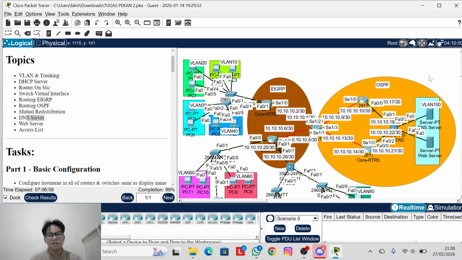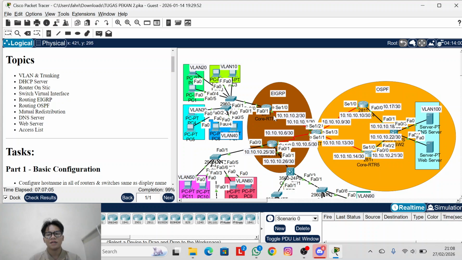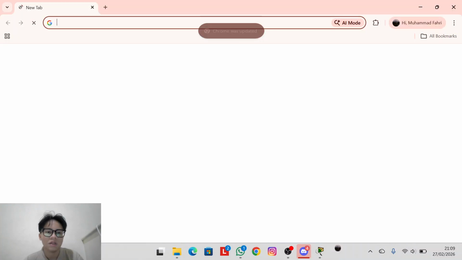Domain Name System, I forgot the full name. It lets you change an IP into a name, so people can easily understand it. For example, you just type google.com instead of Google's IP. So for example, I can open Google.